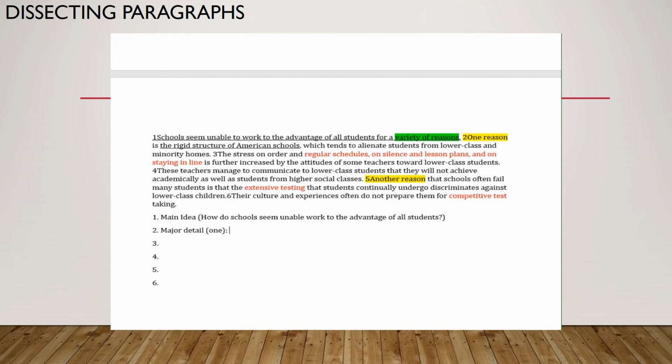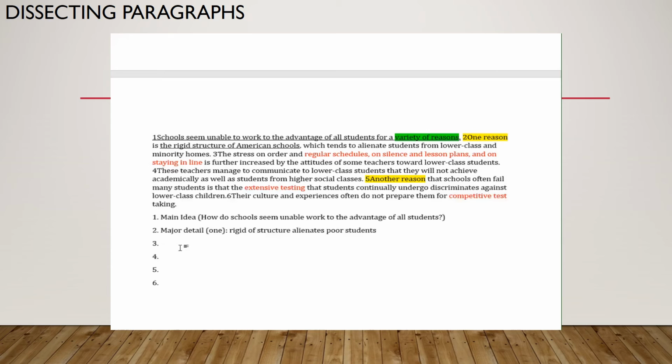It answers the question, how do schools seem unable to work to the advantage of students? And it's the rigid structure that alienates poor students or students from lower socioeconomic classes. But I don't want to write all that. Sentence 2 is a major detail. You see the major detail transition 1. It comes right after the main idea, and it gives us one reason that schools are unable to work to the advantage of all students. The rigid structure alienates poor students.